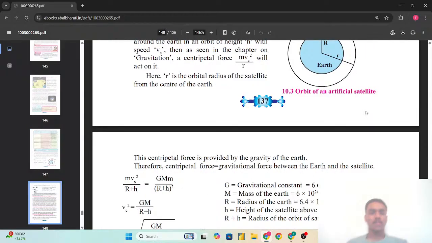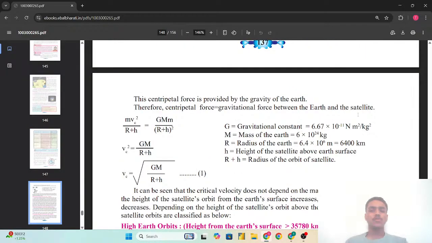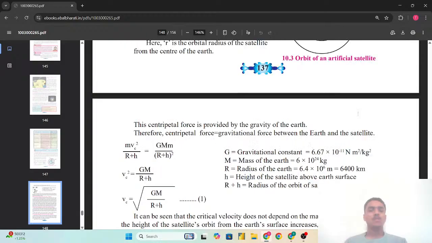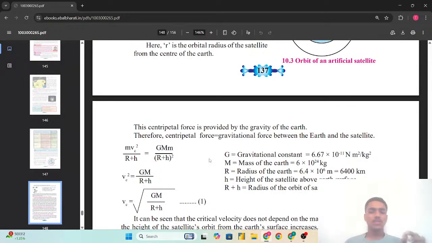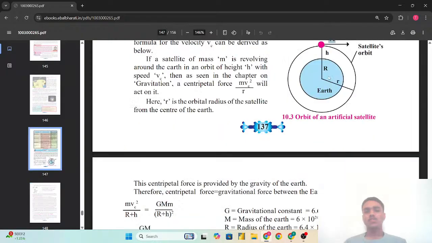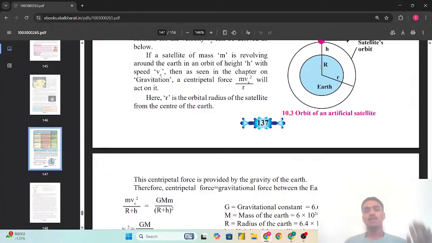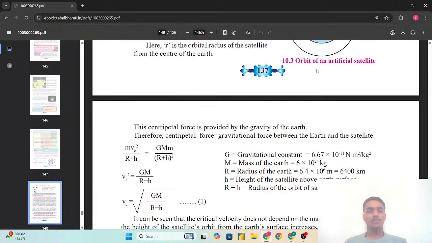So this centripetal force is provided by the gravity of the Earth. Therefore centripetal force is equal to the gravitational force between the Earth and the satellite. That is mvc square upon r plus h is equal to GMm upon r plus h whole square. As centripetal force we write mv square upon r, but here r is the radius of the Earth plus the height, so it will be r plus h, which is equal to GMm upon r plus h whole square.